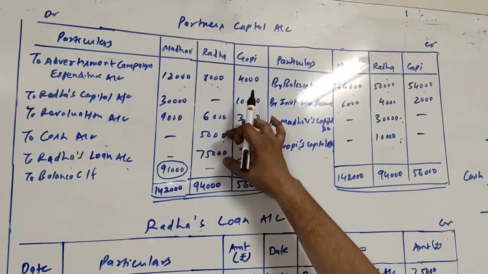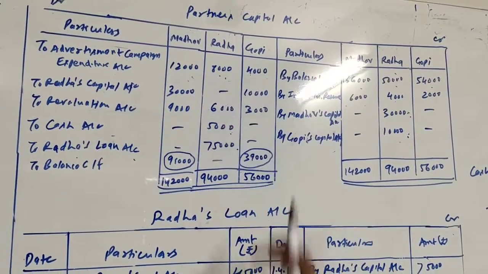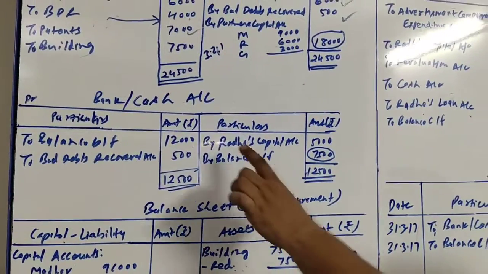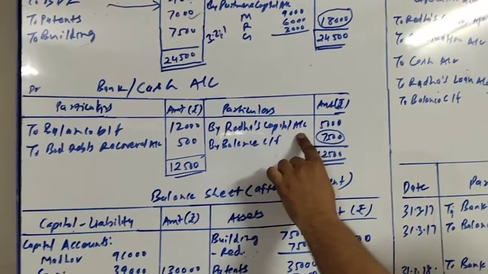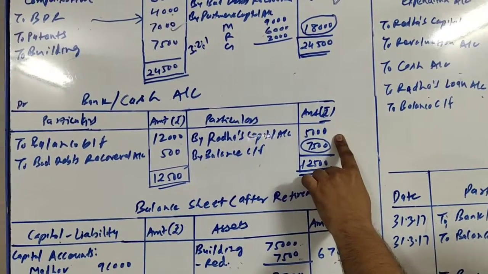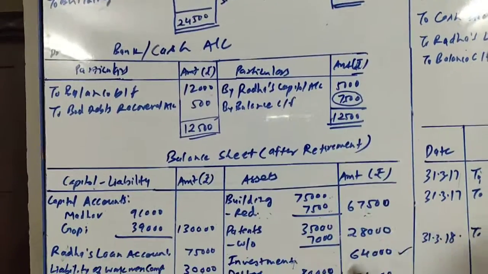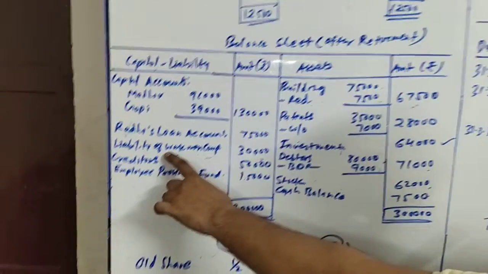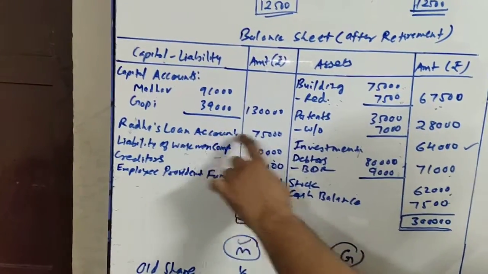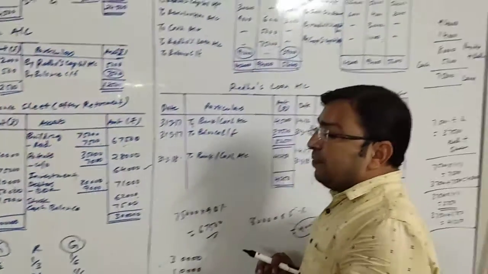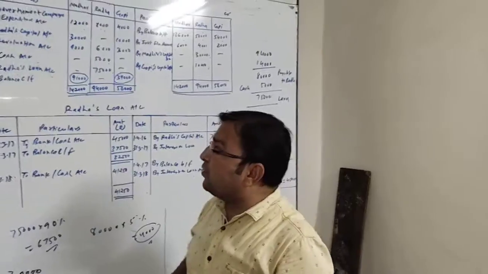We will give effect of these two in second effect. Here cash account, when cash is paid at the credit side of cash account by Radha's capital 5,000, and when it is converted into loan, rupees 75,000 will be written at the liability side of balance sheet. So here Radha's loan account 75,000. Now we will be closing capital accounts of remaining 2 partners.